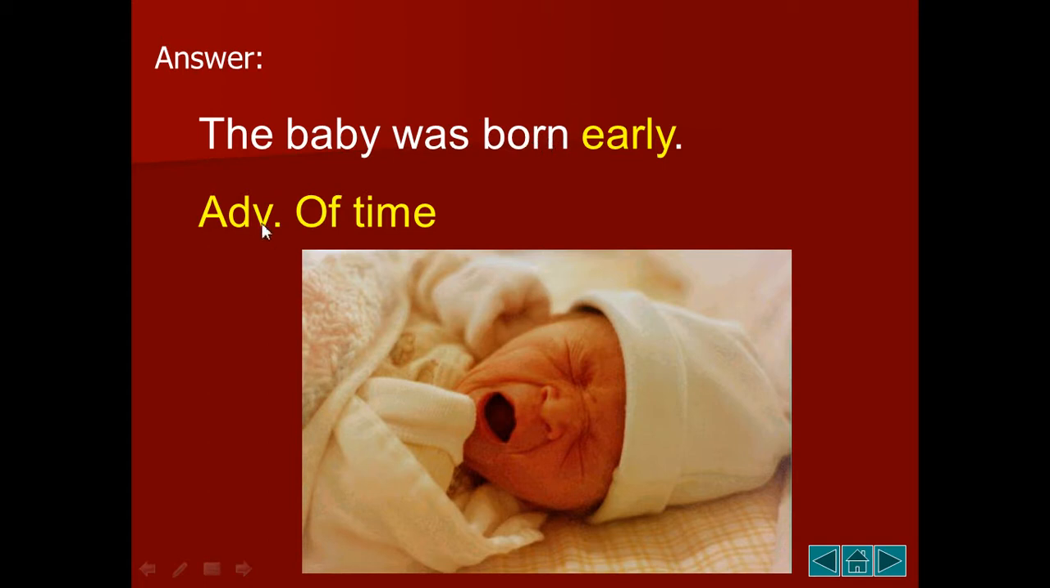So here, adverb of time. Why? Because the question that we're going to form in our minds about this sentence will be: when was this baby born? The answer will be early, the adverb that we have here. So we use the question word when to form a question about this sentence. So when we use when, we know that this is an adverb of time.